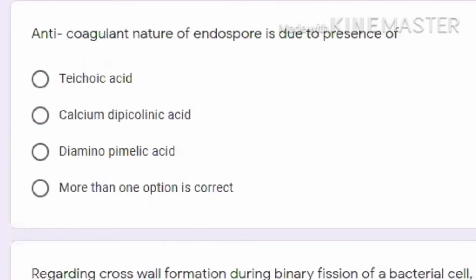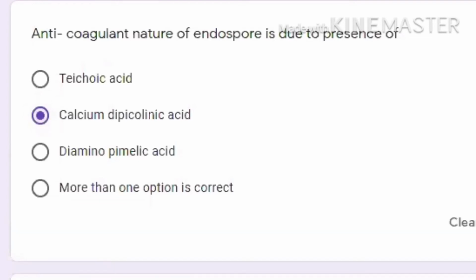Next question is the anticoagulant nature of endospore. If you remember, we have already studied that bacteria, bacillus shape, makes endospore. And the endospore is resistant even to pasteurization because in its cortex, calcium dipicolinic acid is present. So that is why it has this resistant nature because of this chemical. I hope you are able to understand because we have already discussed through our videos, these are the properties present in the endospores.